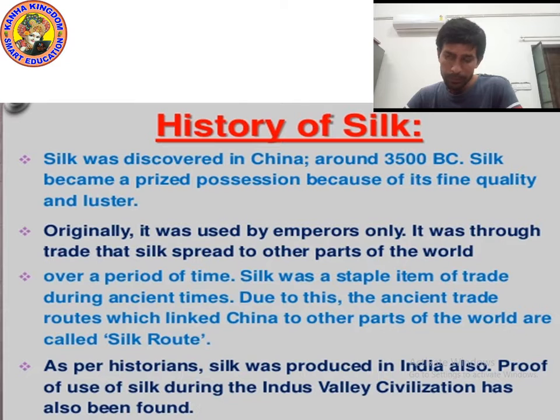There is some proof which shows that silk was also produced in India. Proof of use of silk during the Indus Valley civilization has also been found. When the Indus Valley civilization was present, some proof was found that they knew how to use silk.